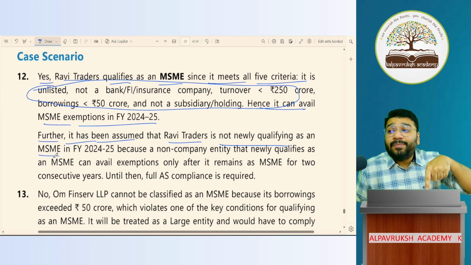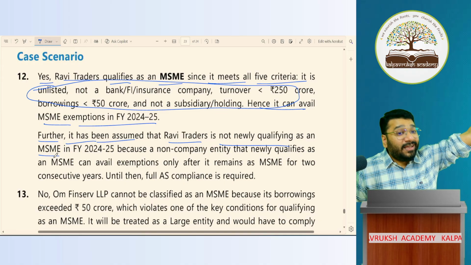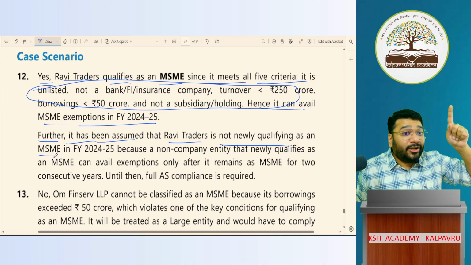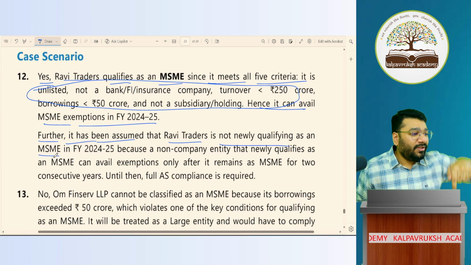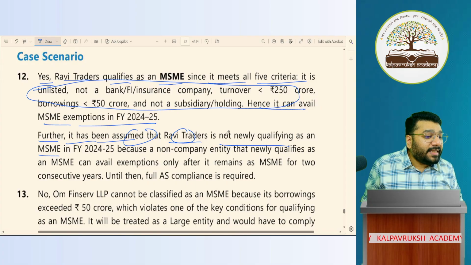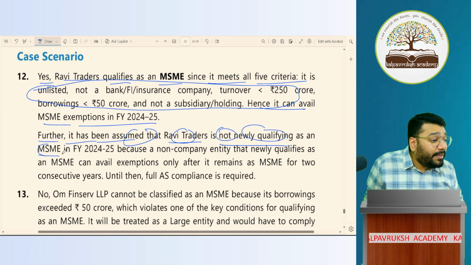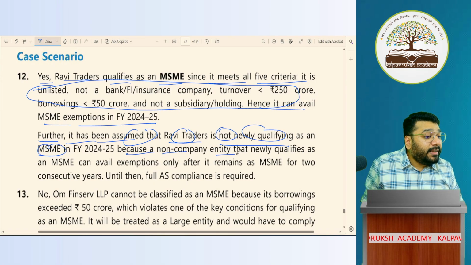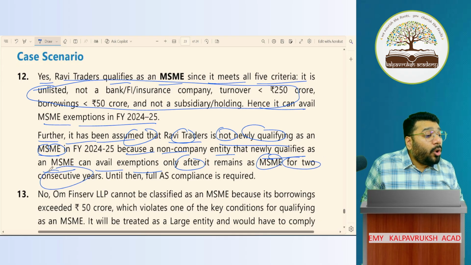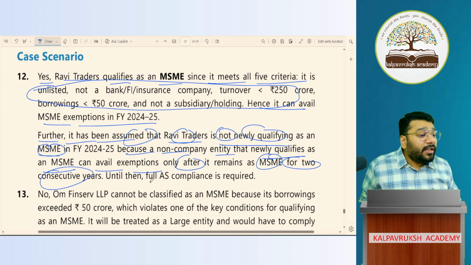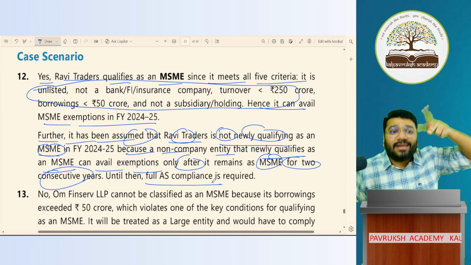Newly qualified MSME means what? Last year large, current year newly MSME. Current year new MSME, now you can't get exemption. So it is assumed that Ravi Traders in the current year is not a newly qualified MSME, because a non-company entity, if newly qualified as MSME, can avail exemption only after it remains MSME for 2 consecutive years. Until then, they have to comply with full AS despite being an MSME.